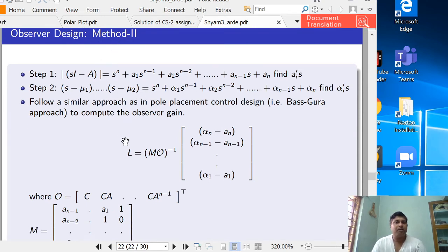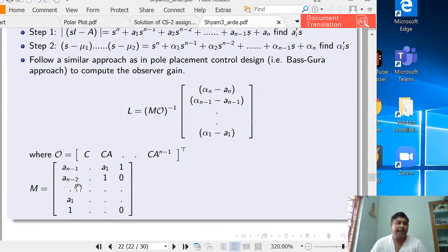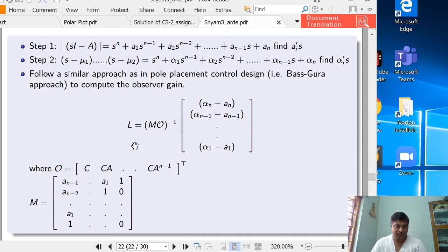Another method, which you can use for higher order systems, is method 2. It is based on the transformation technique. Suppose we have the characteristic equation of the A matrix, determinant of SI minus A, and we identify the coefficients a1, a2, up to an. Once these are known, you can compute the M matrix by picking the elements an minus 1, a1, an minus 2, and so on.